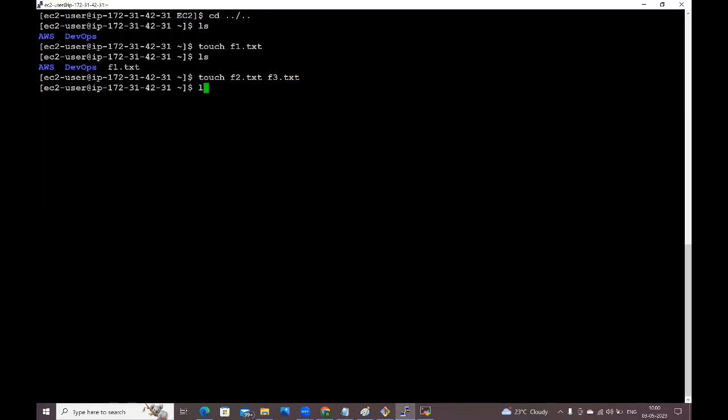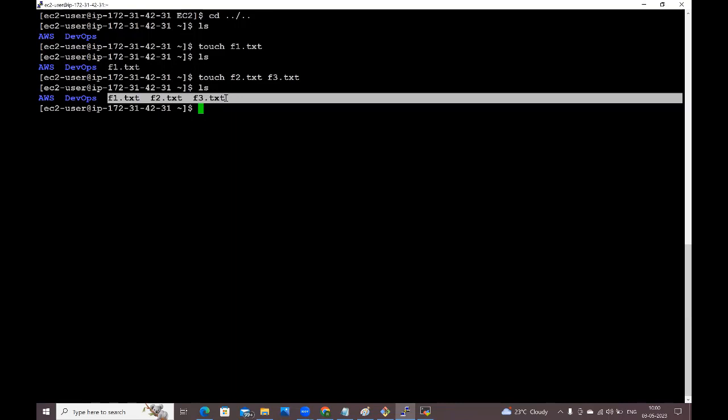Enter. Now check ls. We have f1.txt, f2.txt, f3.txt also. But is there any data inside these files? No, there is no data. f1, f2, f3 are empty text files, guys.